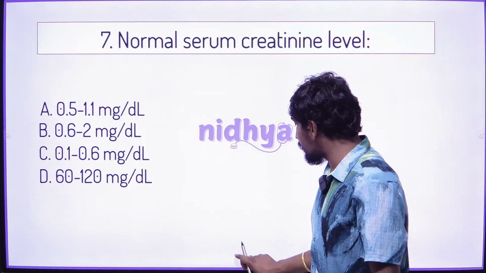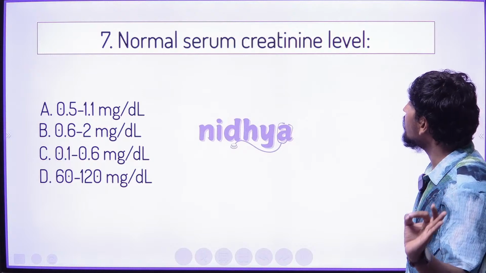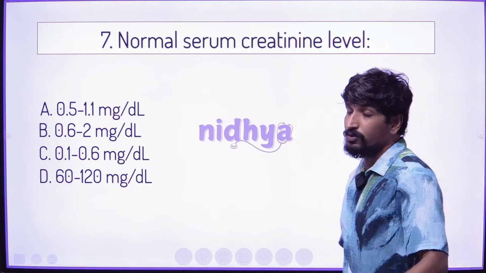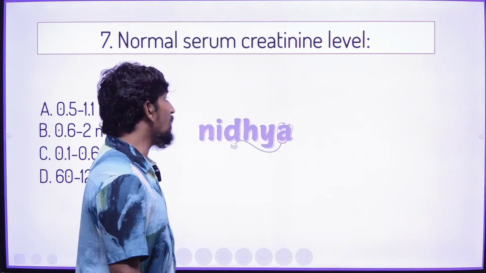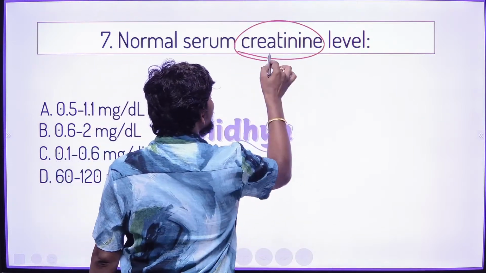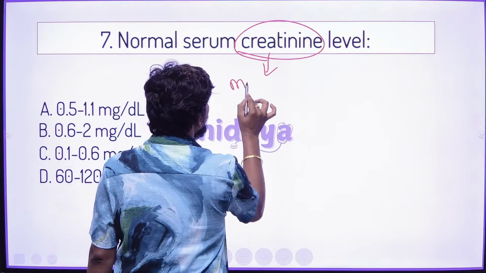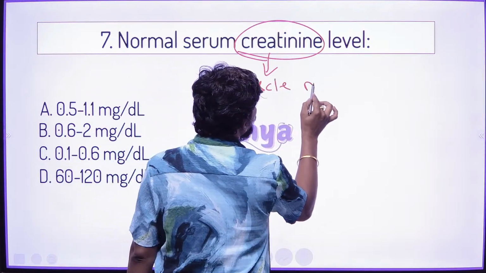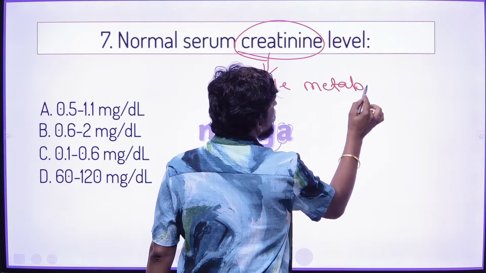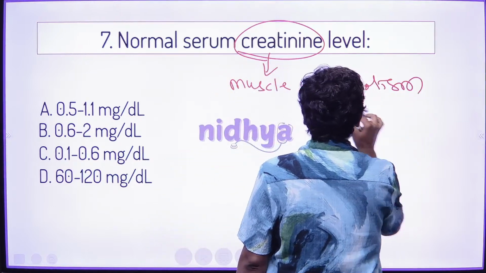If you check the next question, the normal serum creatinine level, you know well, creatinine is a waste product of muscle metabolism.